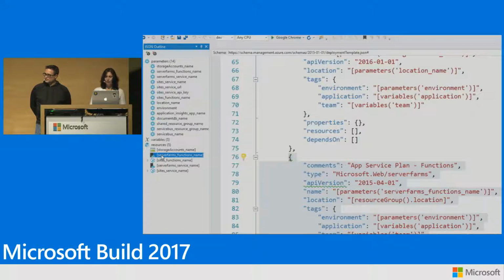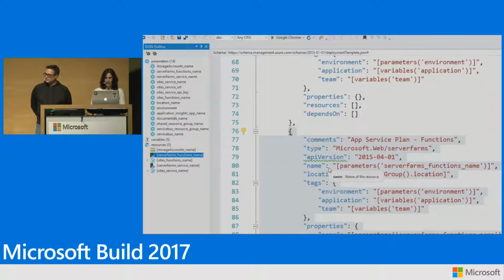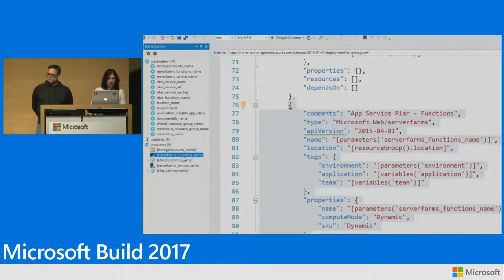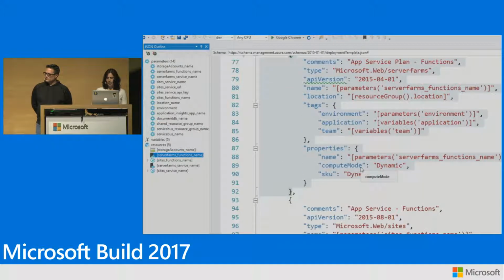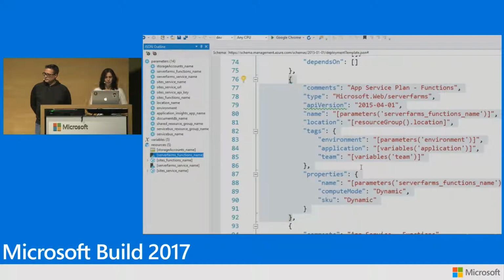So there are a lot of cool things going on here. Let's take a look at some of the resources. The first one is the Azure functions. And the way I'm setting this up is using a dynamic service plan. Now, what that means is it's a consumption-based service plan. So Microsoft is going to bill us for only the execution time of those functions and not the time when the functions are at rest.